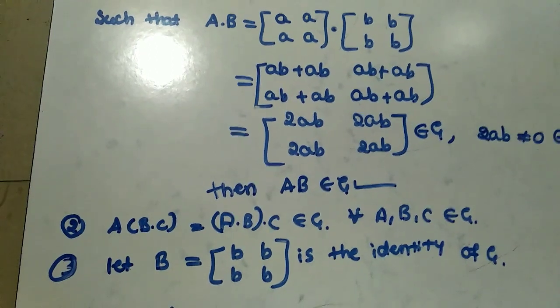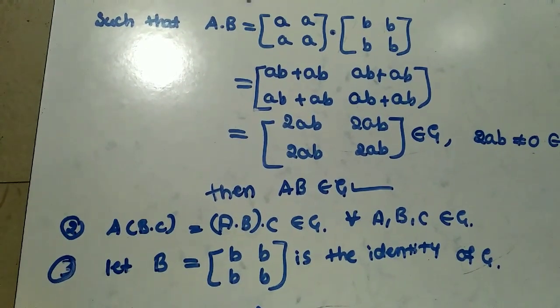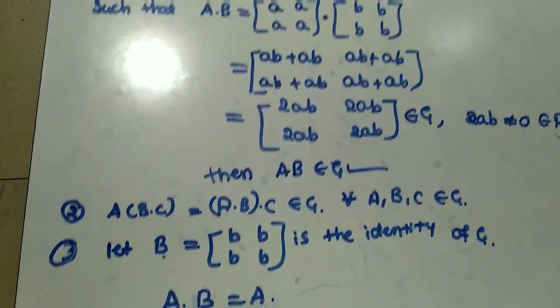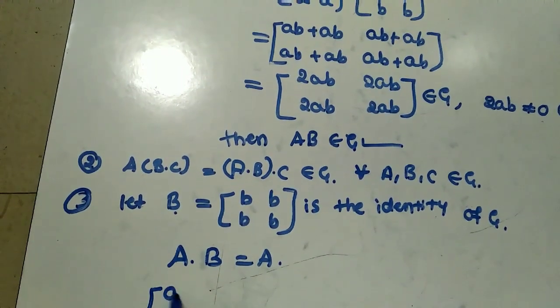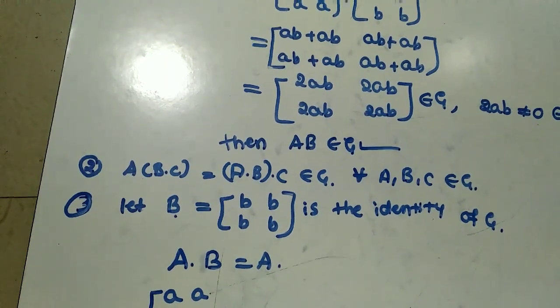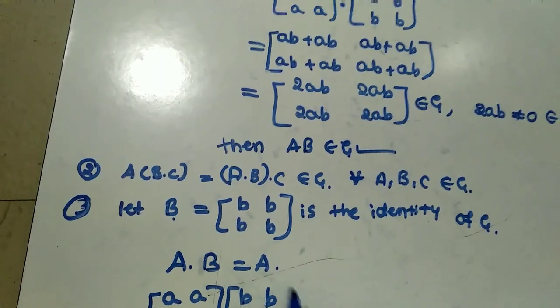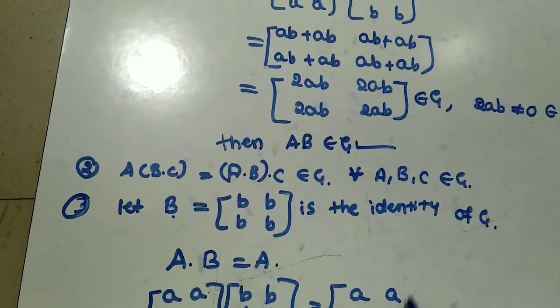A dot E is equal to A. What is my E now? E means identity, that is nothing but B. So just write the elements present in the same matrix as A, and this is B, which is equal to A.